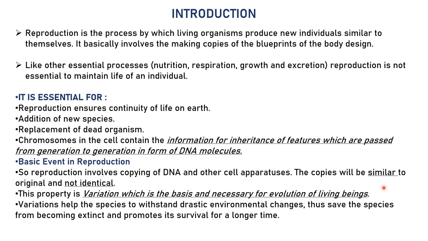These variations are not overnight variations. They are accumulated during this type of division, and then a different species comes on the earth, right? So this is what variation is. We are going to study variation deeply.